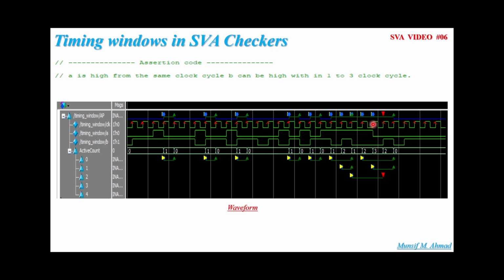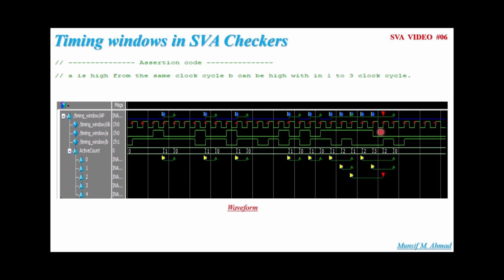B should be high in the first clock cycle or second clock cycle or third clock cycle. At this passage of the clock, A is high. In the next clock cycle, B is 0. In the next clock cycle also, B is 0. Hence, you will find the assertion is failing.